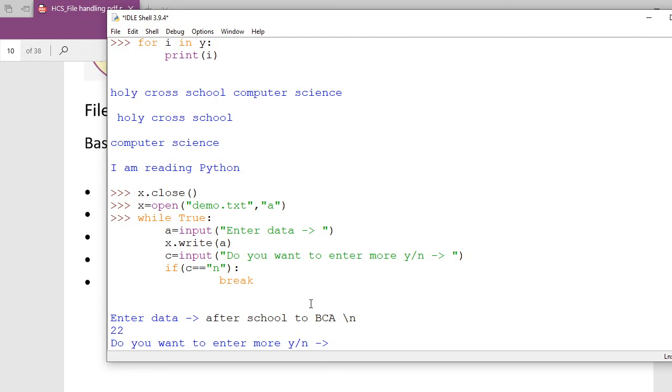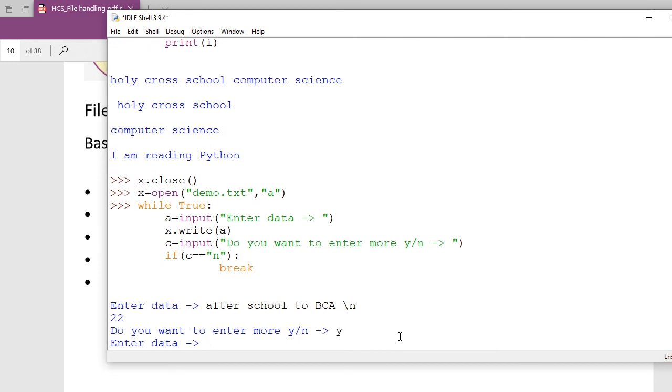See what it is asking you. It is not coming out, it is asking, do you want to enter more? After writing this one, it has gone to the file, and after making this file, it is asking this here. So now I will type one more line, so I should press yes. I am pressing yes, then pressing the enter key.